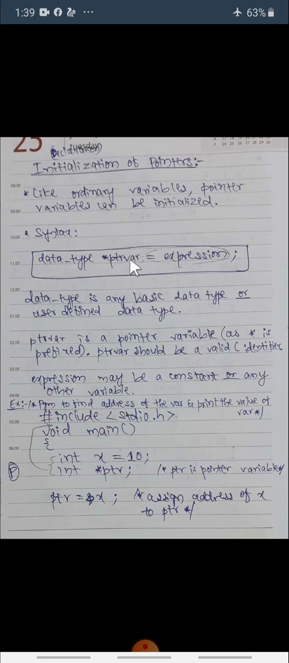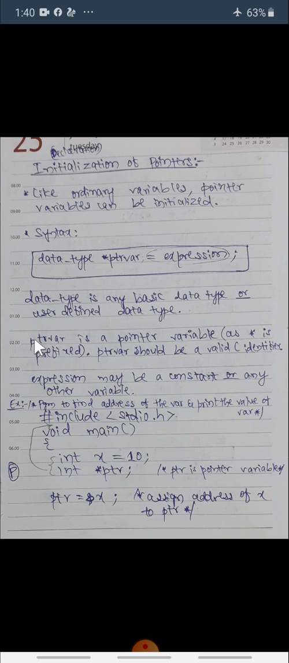But if we assign any expression or any value to this pointer variable with the help of an assignment operator, then it is called initialization. So the syntax to declare is data type star pointer variable semicolon, and the syntax for initialization is data type star pointer variable equal to any expression or value, then semicolon. Here the data type is any basic data type, or it may be any user defined data type like struct book, struct student, like this.